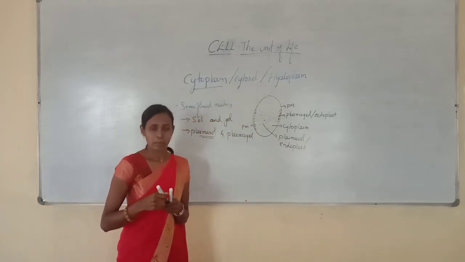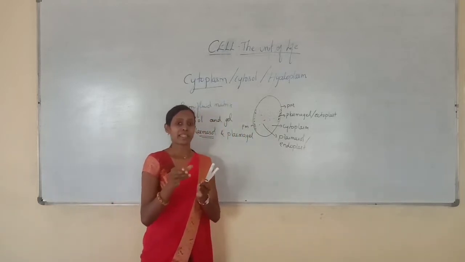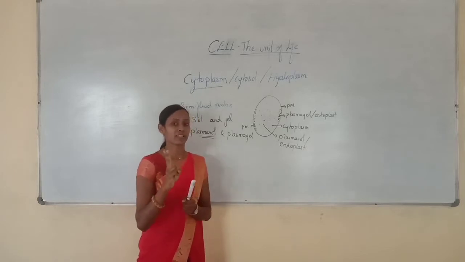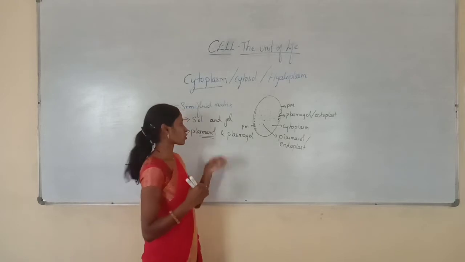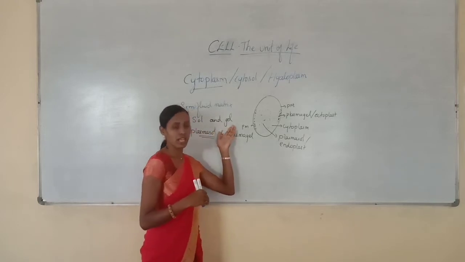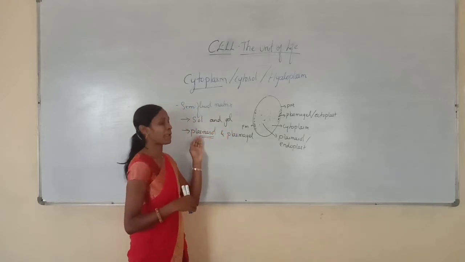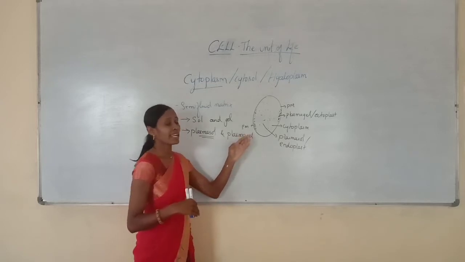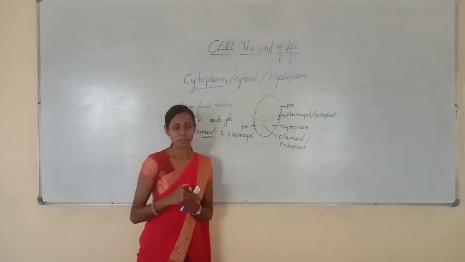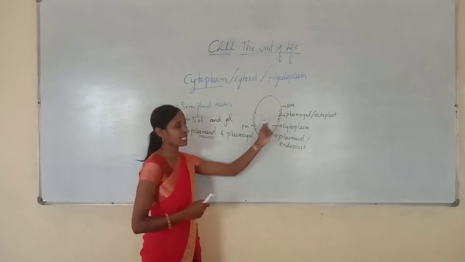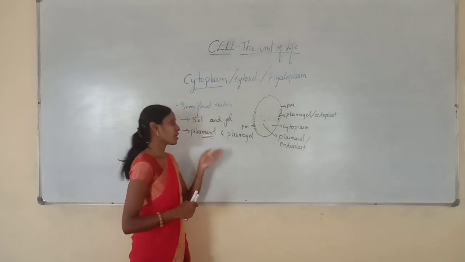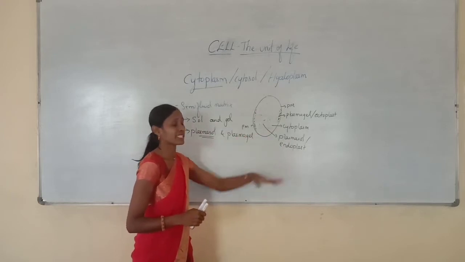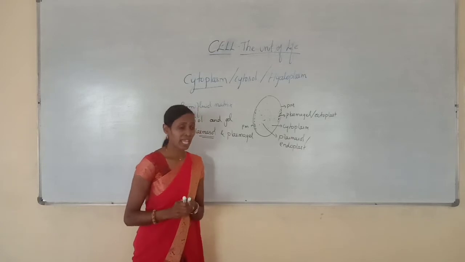So cytoplasm is the semi-fluid matrix within the cell, just below the plasma membrane, and it can exist in two forms, plasmasol and plasma gel. Plasma gel is present just below the plasma membrane and is also called ectoplast, whereas plasmasol is the internal fluid, also called endoplast.